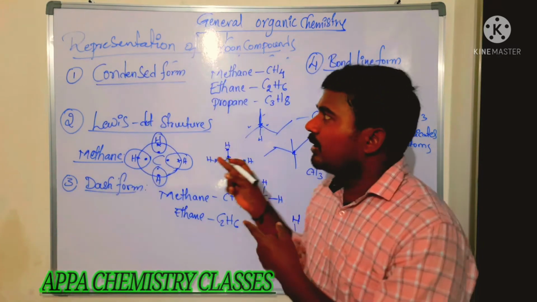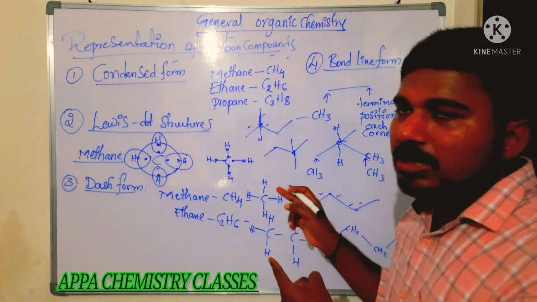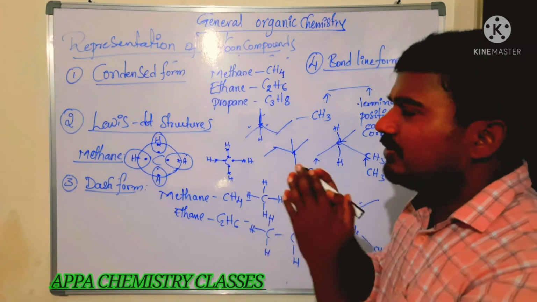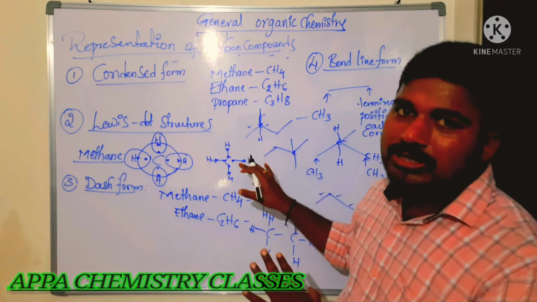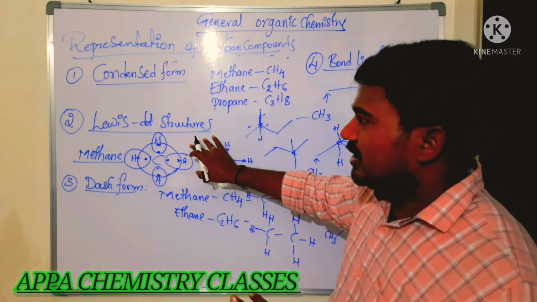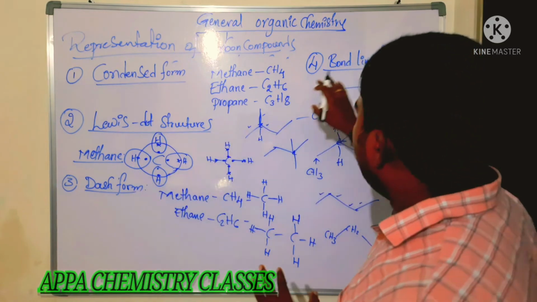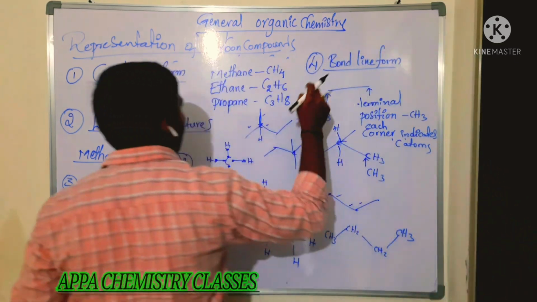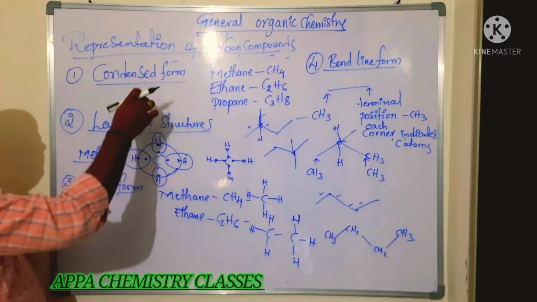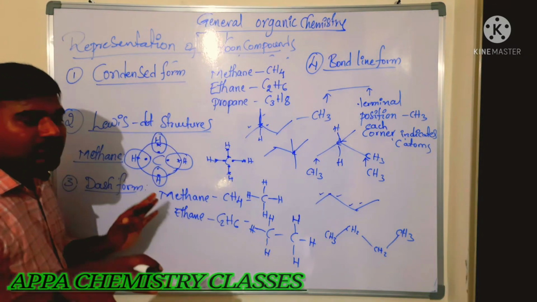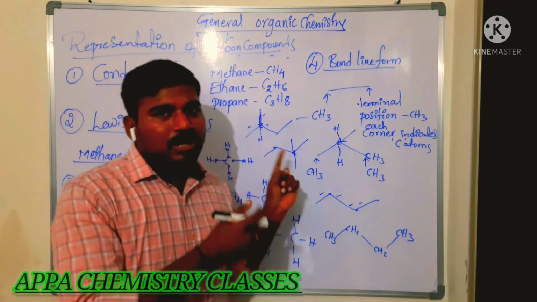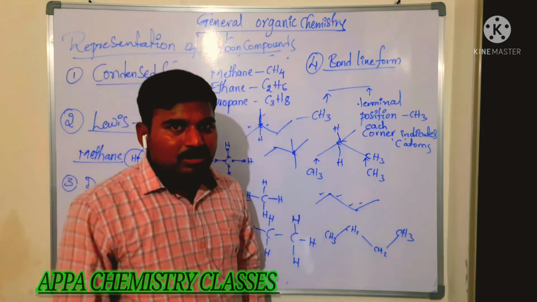Is that clear, everyone? So the representation of carbon compounds, 4 types of representation, which is very important. Those who have minimum basics, we should have this one. So condensed form, Lewis dot structure, dash form and bond line form. The dash form, bond line form and condensed form are very important. Lewis dot structures we won't use repeatedly. Is that clear? So next we are going to see the classification of organic compounds.